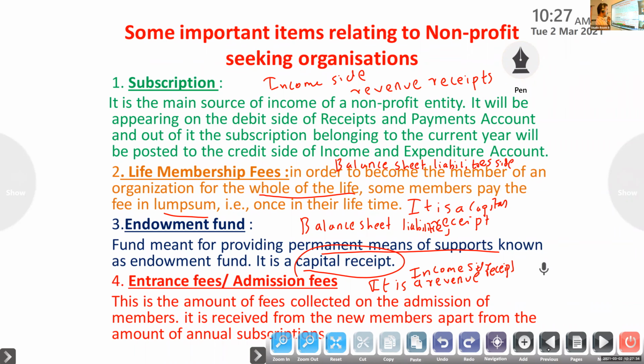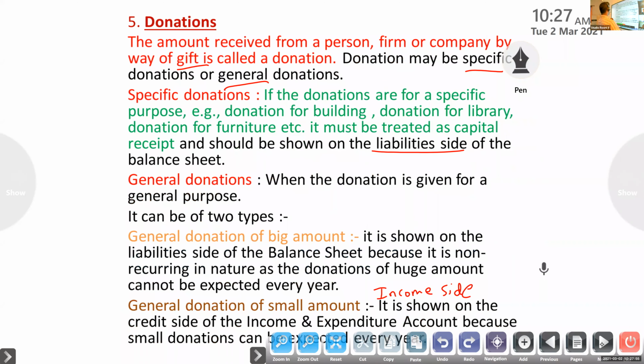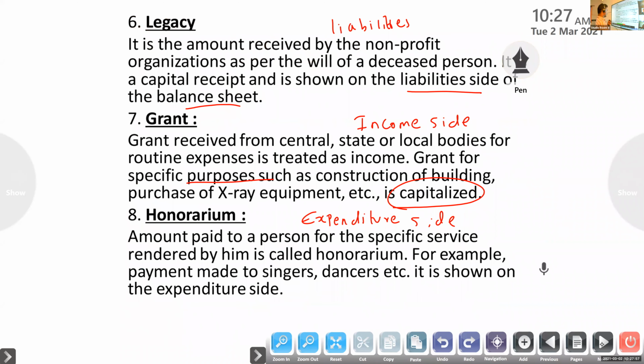Life membership fee is paid by members who pay a lump sum to become a member for a lifetime, so it is a capital balance sheet liability. Endowment fund, life membership fee and legacy are capital receipts, capital liabilities. Subscription and entrance fee, and a grant, come on the income side. Honorarium is our expense, the amount paid. Clear?